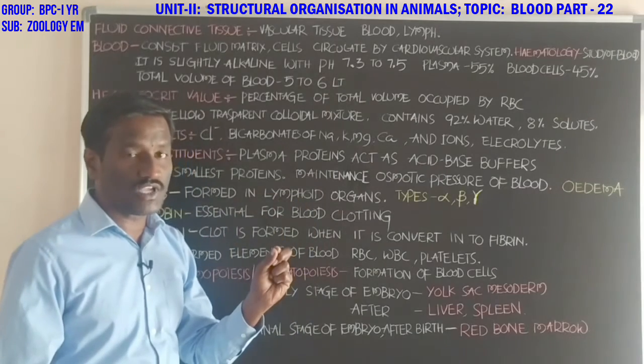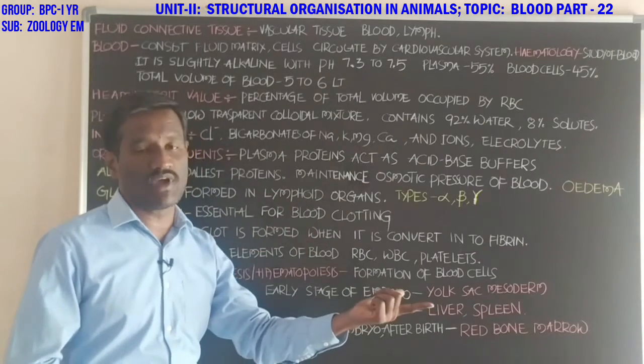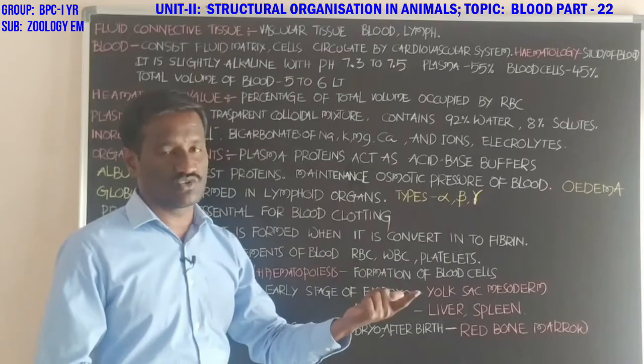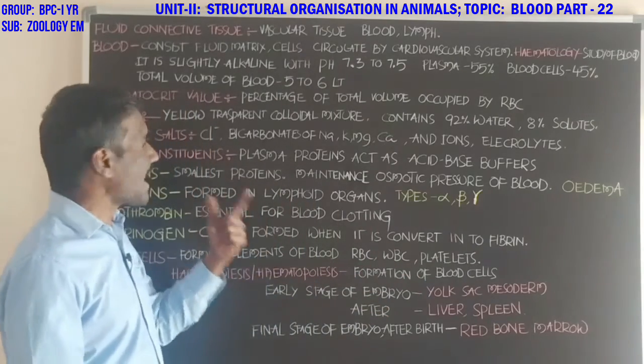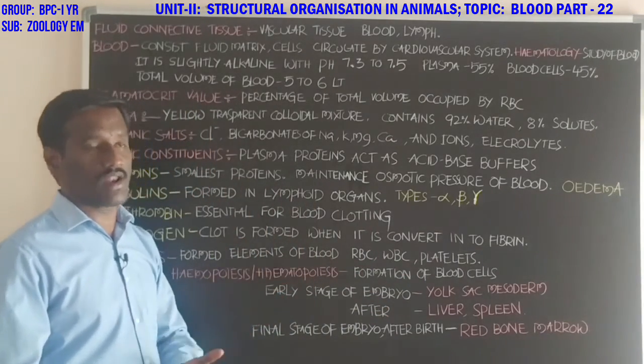Which amount of the blood is occupied by the red blood cells, or erythrocytes? That value is called hematocrit value.